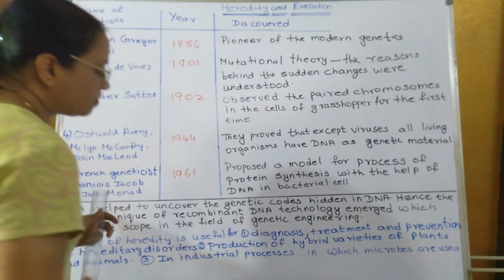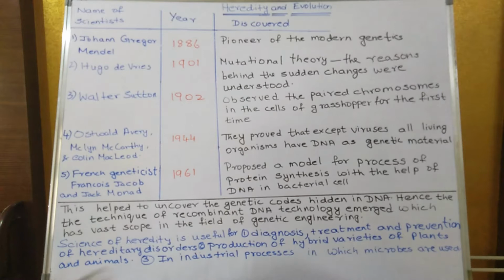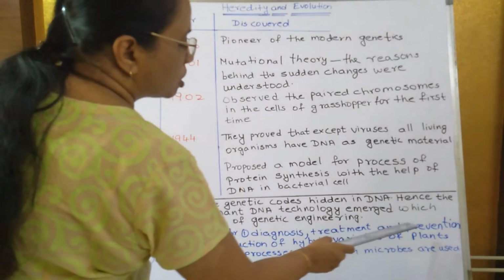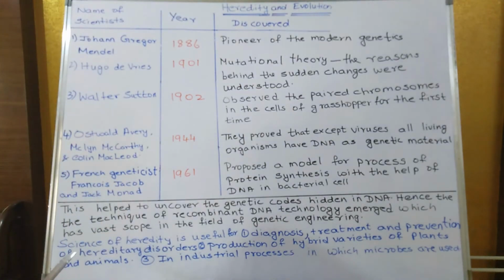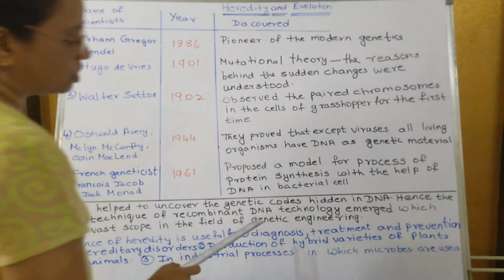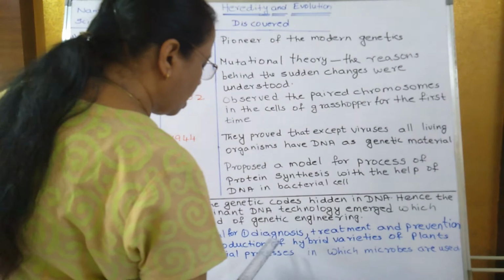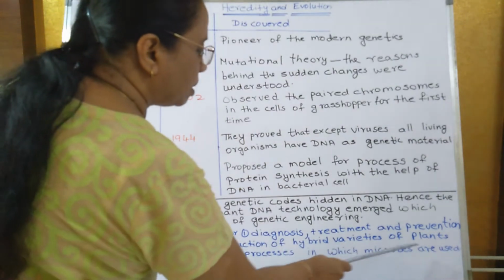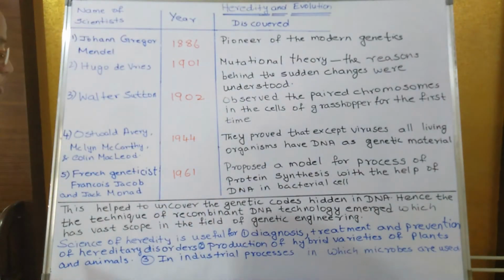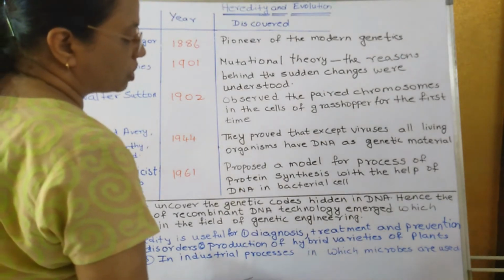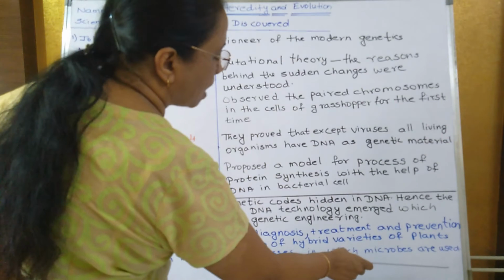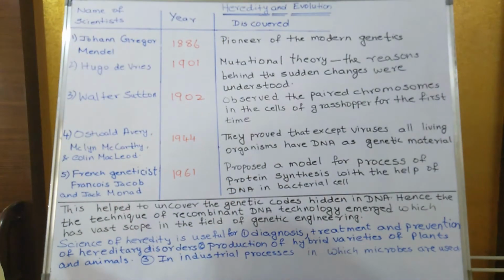Because of genetic engineering, it is possible to diagnose these hereditary disorders. Treatment and prevention of these disorders are also possible because of genetic engineering. Production of hybrid varieties of plants and animals was also possible because of this. And it is useful in industrial processes in which microbes are used. This you will be studying in lesson number 7, so at that time you will come to know the meaning of this.